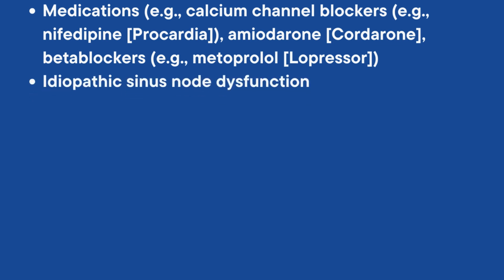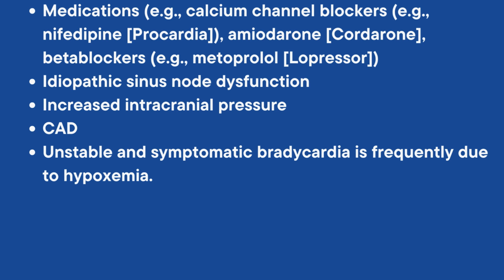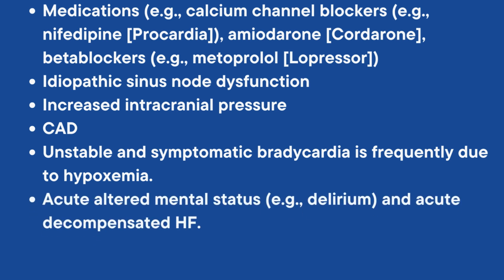Idiopathic sinus node dysfunction, increased intracranial pressure, coronary artery disease. Unstable and symptomatic bradycardia is frequently due to hypoxemia. Other possible causes include acute altered mental status, for example, delirium, and acute decompensated heart failure.